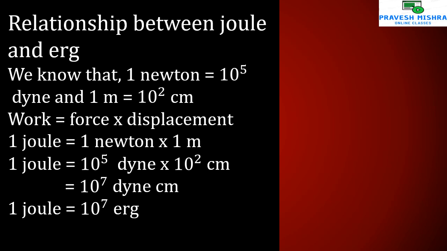So work equals 1 joule, force equals 1 Newton and displacement equals 1 meter. 1 joule equals 10 raised to 5 dyne and 10 raised to 2 centimeter. So 10 raised to 5 multiplied with 10 raised to 2, what do you get? You get 10 raised to 7 dyne centimeter. So dyne centimeter is known as the erg. So 1 joule equals 10 raised to 7 erg.